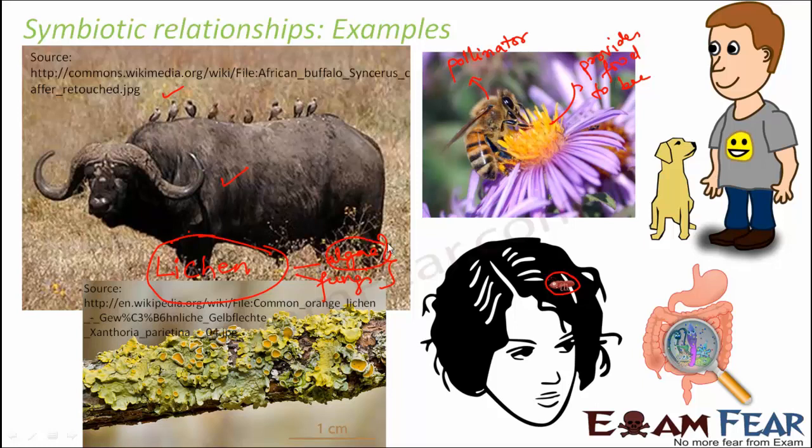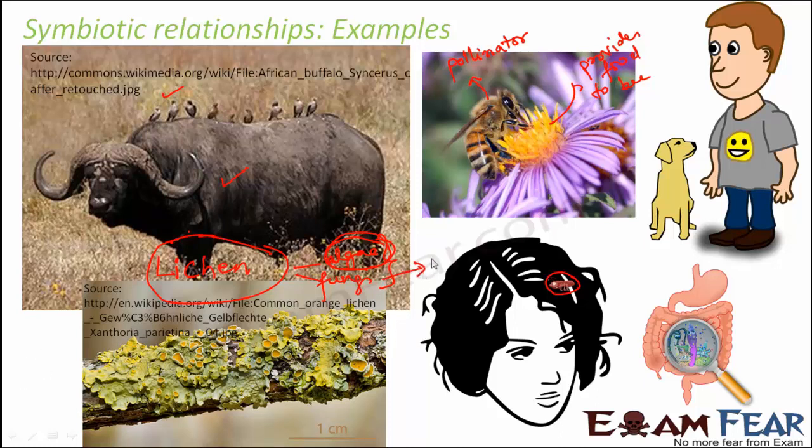Algae perform photosynthesis and provide food for fungi as well. So the fungi is getting benefited because algae can perform photosynthesis. But how is the algae getting benefited? The fungi protects the algae from drying in the sun. How? By protecting it from sunlight, by enclosing it within their body. Basically the algae is wrapped inside by the fungi. So the fungi offers protection.